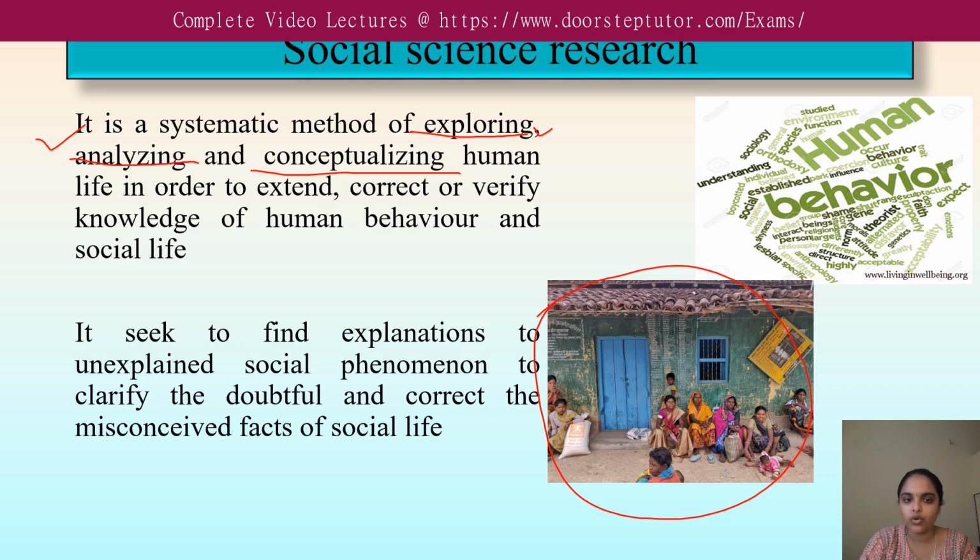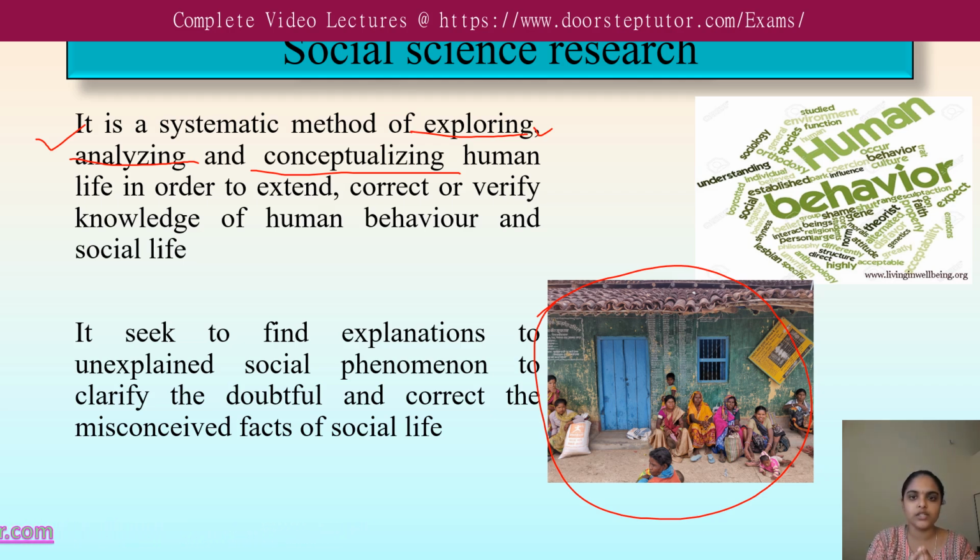So why do we do all these things? In order to extend, correct or verify the knowledge that was stored earlier. It may be primary data, secondary data, or the perception people have about that community. We extend it to enhance our knowledge, correct it if we are making some mistake, and verify it, to cross-check whether the information we know is correct or not. For that we go for social science research.